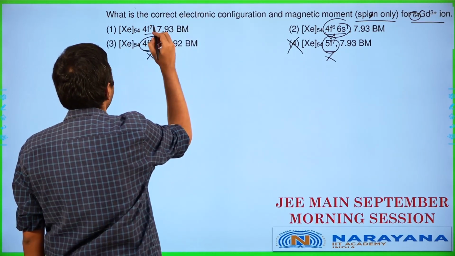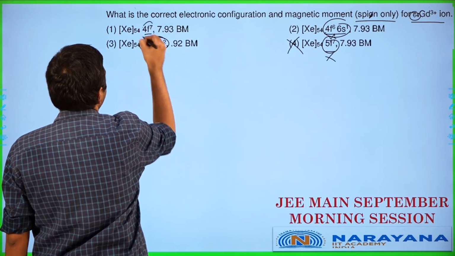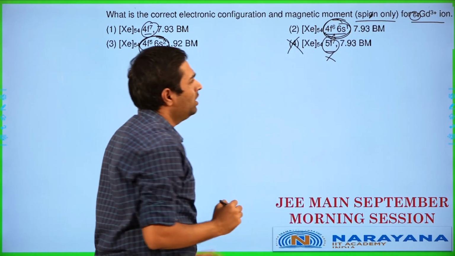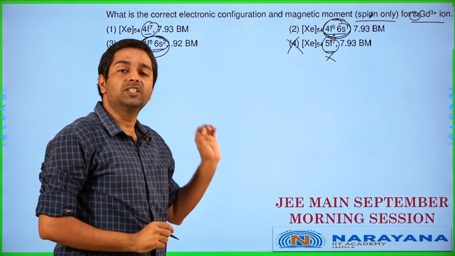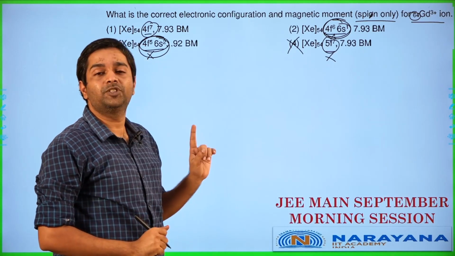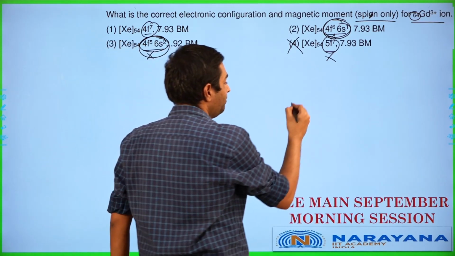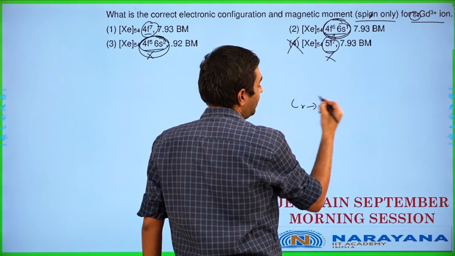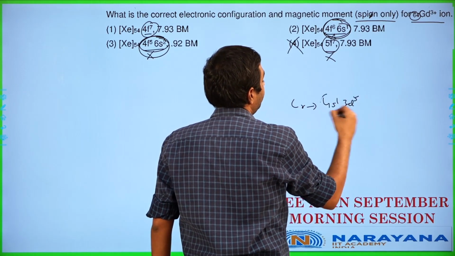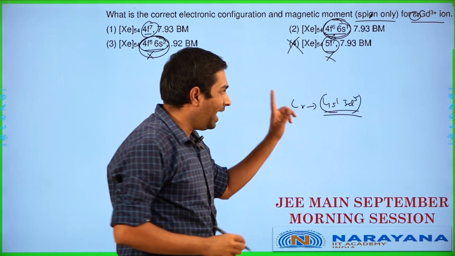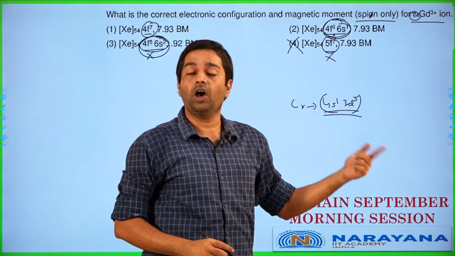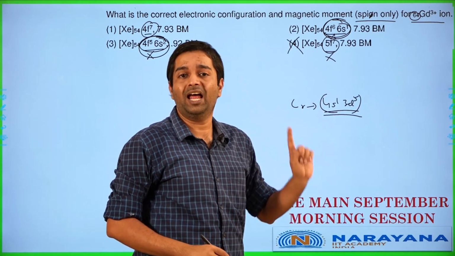How do you use it to your advantage? In this case, look at the configurations given as 4f7, 4f5, 6s2, 4f6, 6s1. Now, f7 is going to be perfectly half-filled f. You know that in the d subshell, chromium exists as 4s1 and 3d5. That means you can promote an electron from s into d to make it fully filled or half filled. That is going to be perfectly acceptable and allowed.